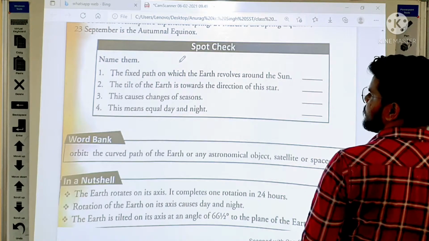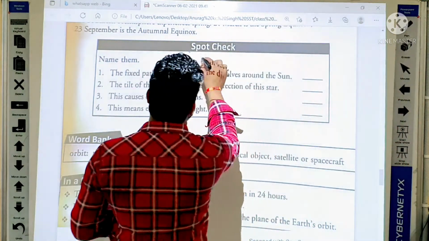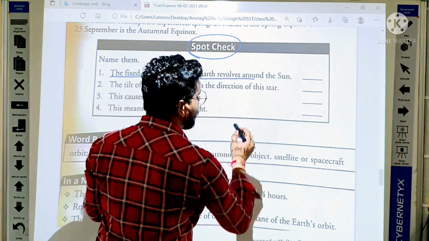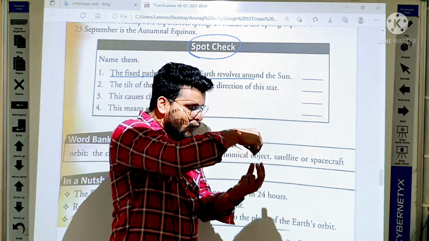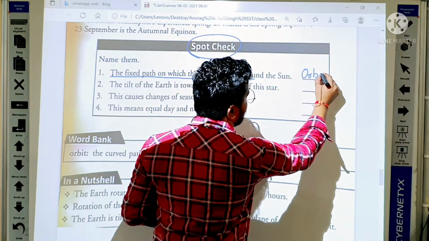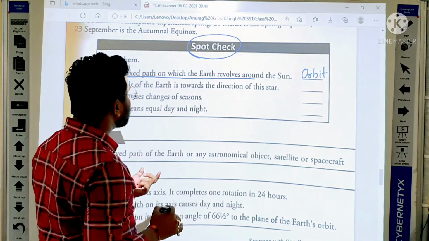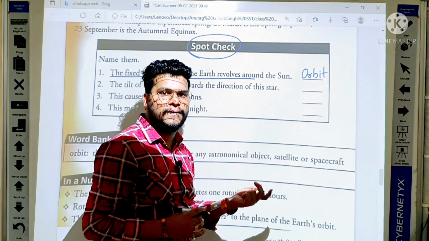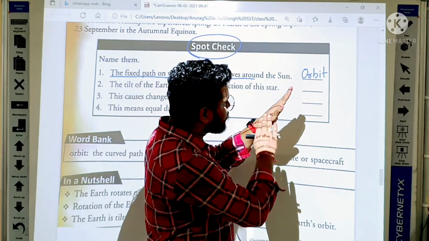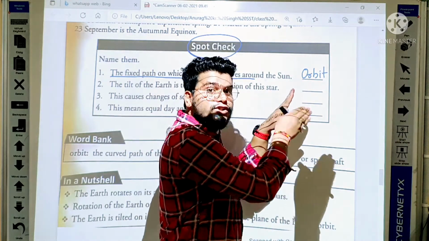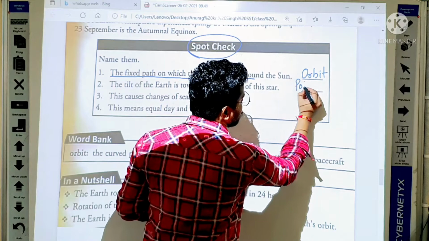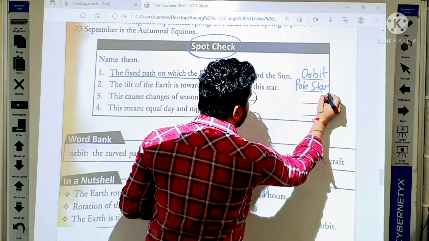The spot check. Name them. The fixed path on which the earth revolves. As we know, when the earth revolves on a fixed path, we call it an orbit. So here the answer is orbit. The tilt of the earth is towards the direction of this star. As we know, our earth is not perpendicular, it is tilted in the direction of the Pole Star. So here the answer is Pole Star.